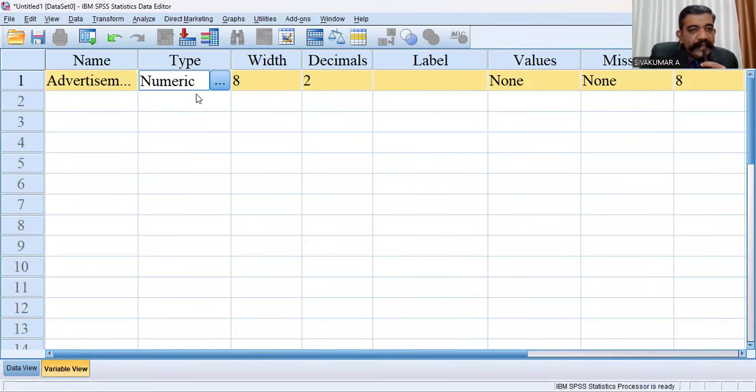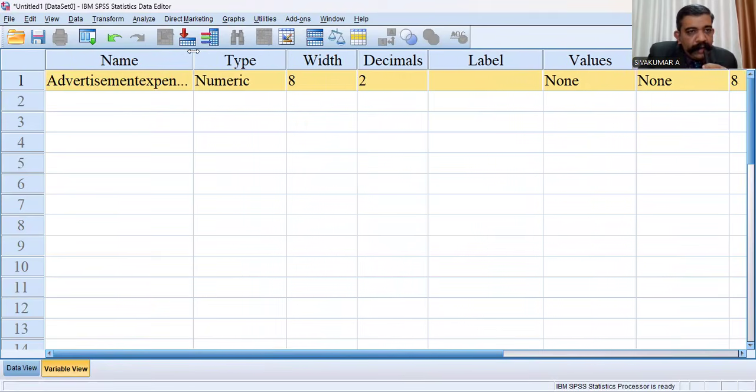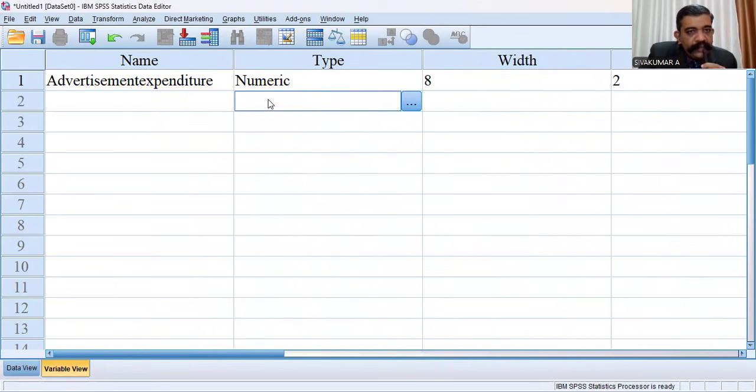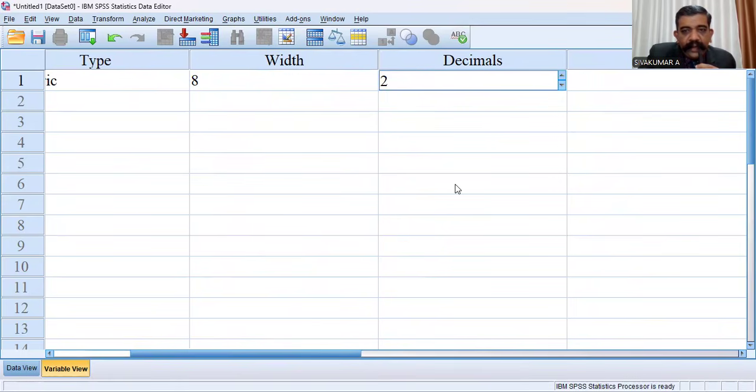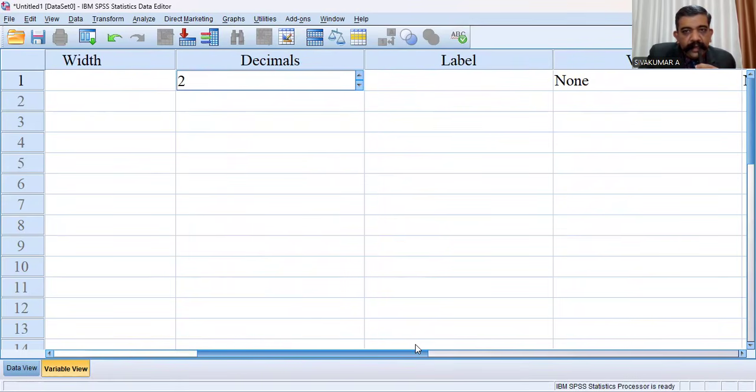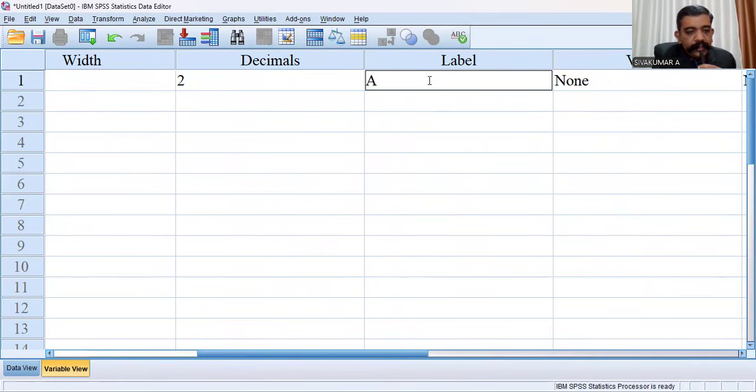If you have typed advertisement expenditure in column number 1, all other columns will be filled automatically, you need not do anything else. Type, width, decimals are auto-filled. Then the label: you have to type the label, advertisement expenditure.